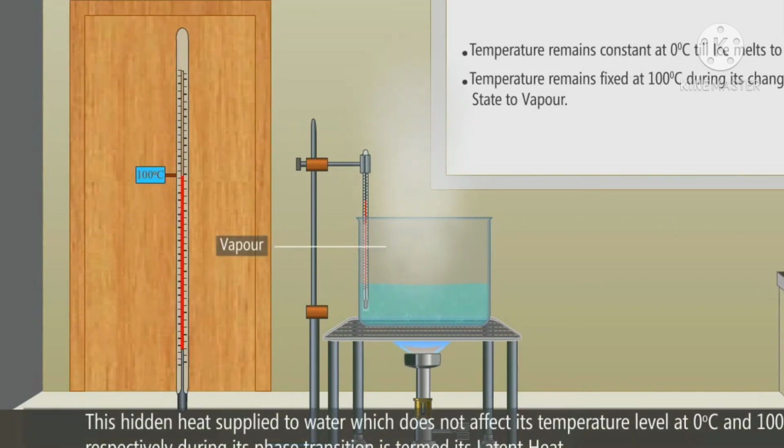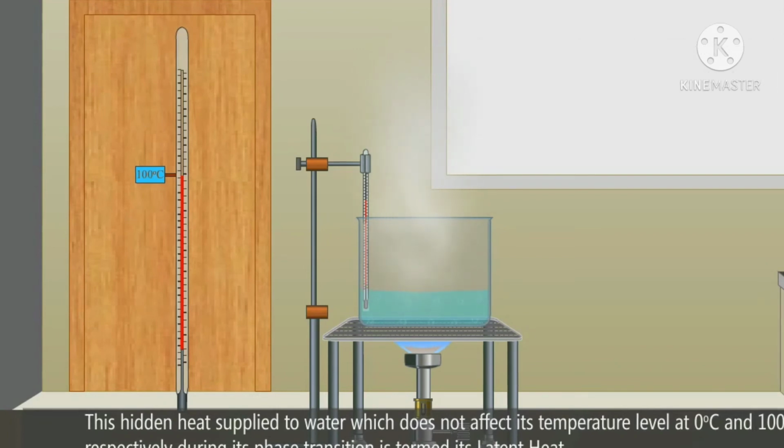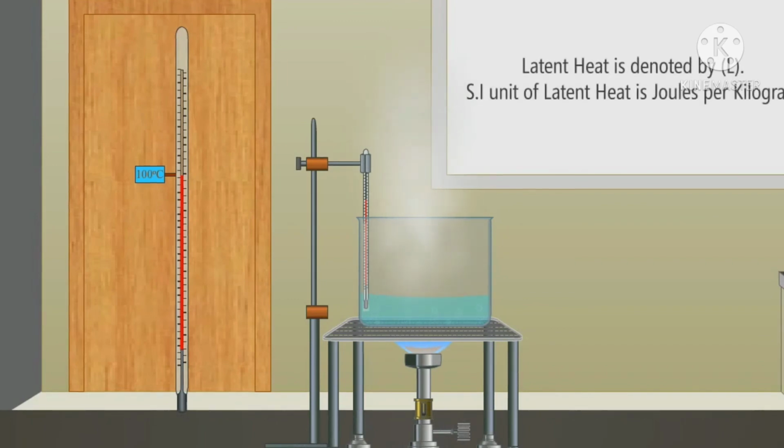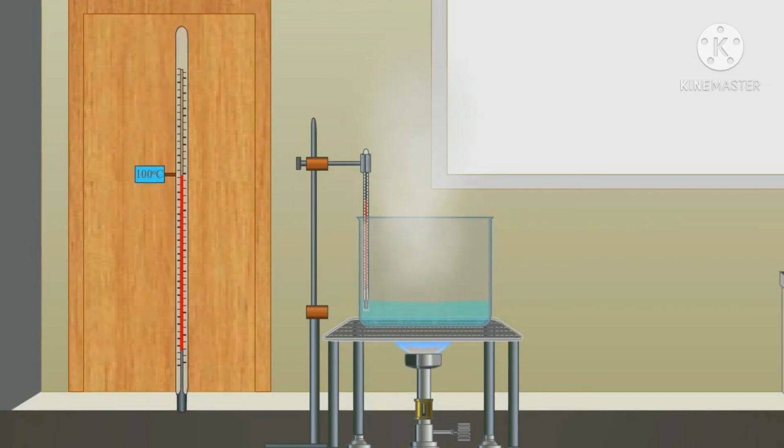This hidden heat supplied to water, which does not affect its temperature level at 0 degrees Celsius and 100 degrees Celsius respectively during its phase transition, is termed its latent heat. Latent heat is denoted by L. SI unit of latent heat is joules per kilogram.